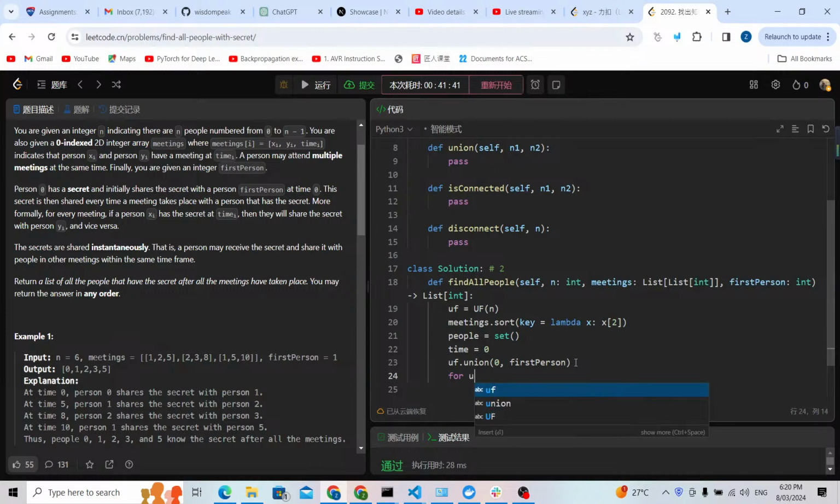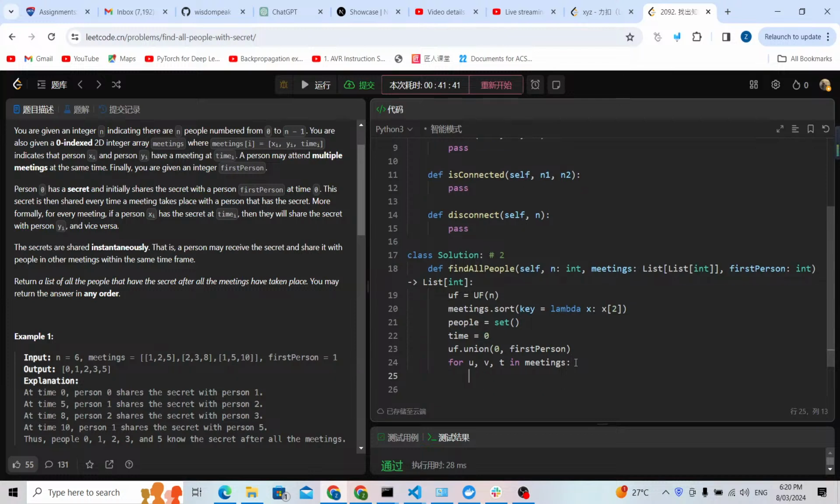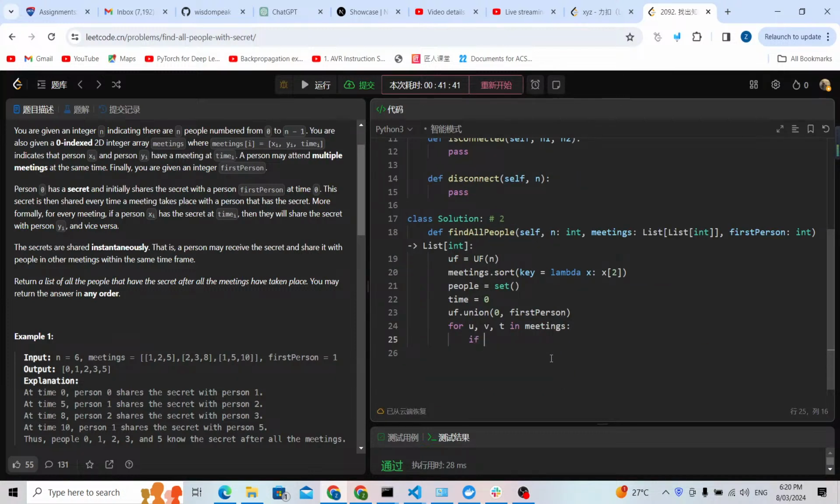Let me just use u, v as the 2 persons. So for u, v, t in meetings, I'm going to check if this t is not equal to time. Yes, this means that for my current time, it's a new time. If it is a new time, I have to check if this person can be isolated or not, can be disconnected or not.